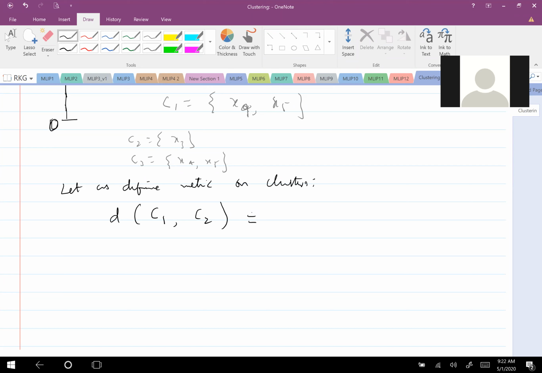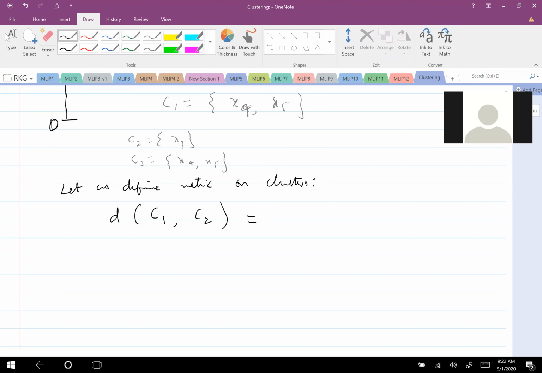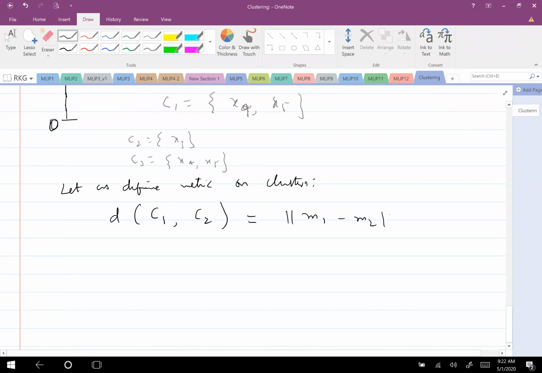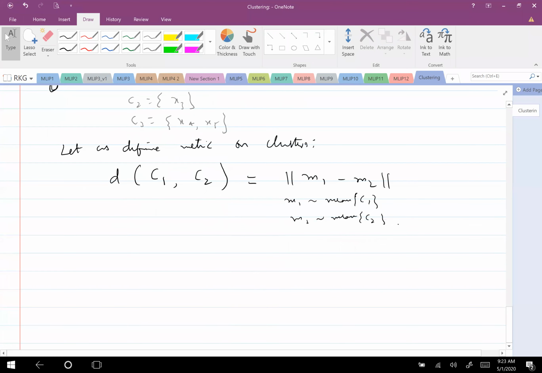Yeah, can one of you suggest any guess on how we define some distance metric between their means? Yeah, good. So one way of defining it, I will keep writing the distances, is M1 minus M2, where M1 is the mean of C1 and M2 is the mean of C2. This is one way of defining. In such a case, I will call this D mean.